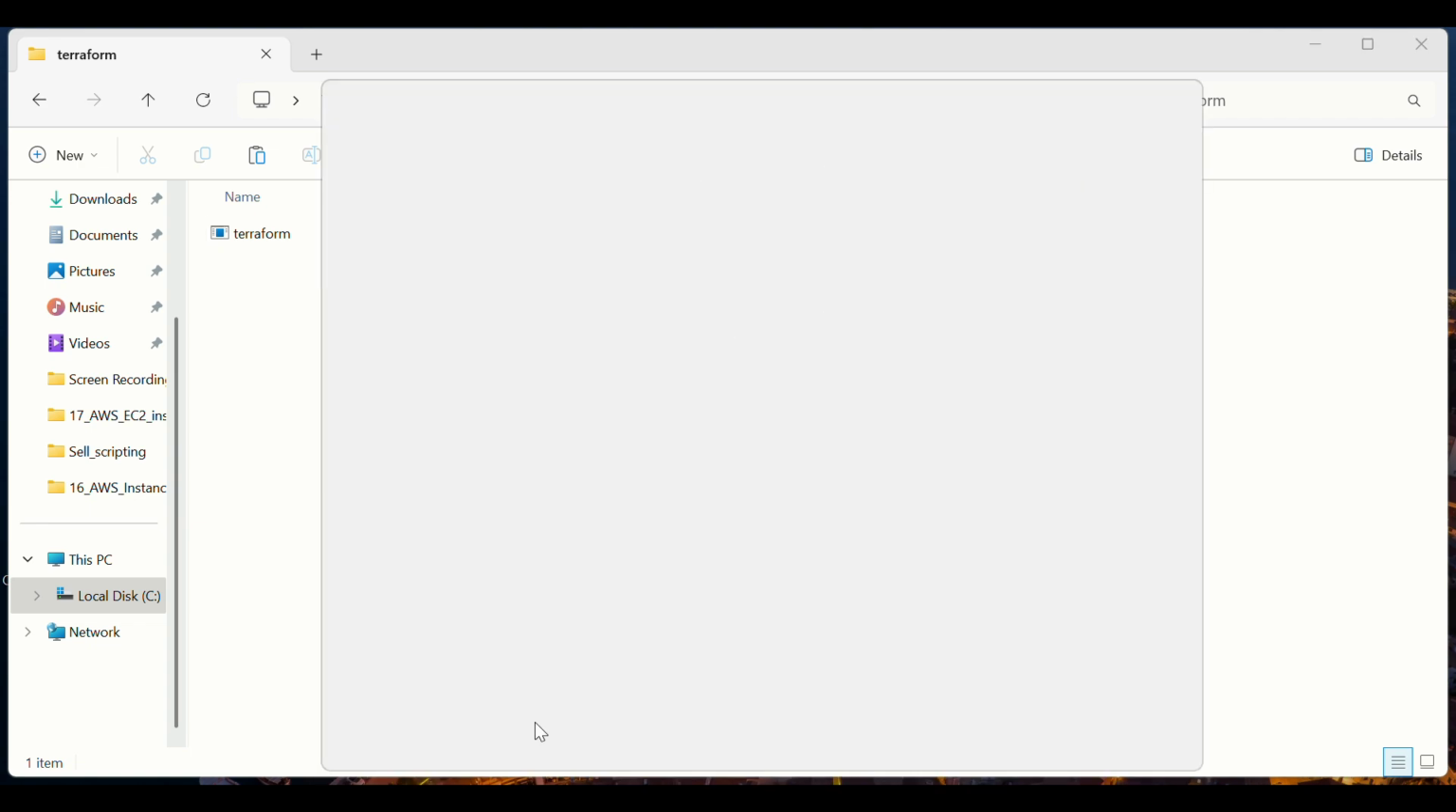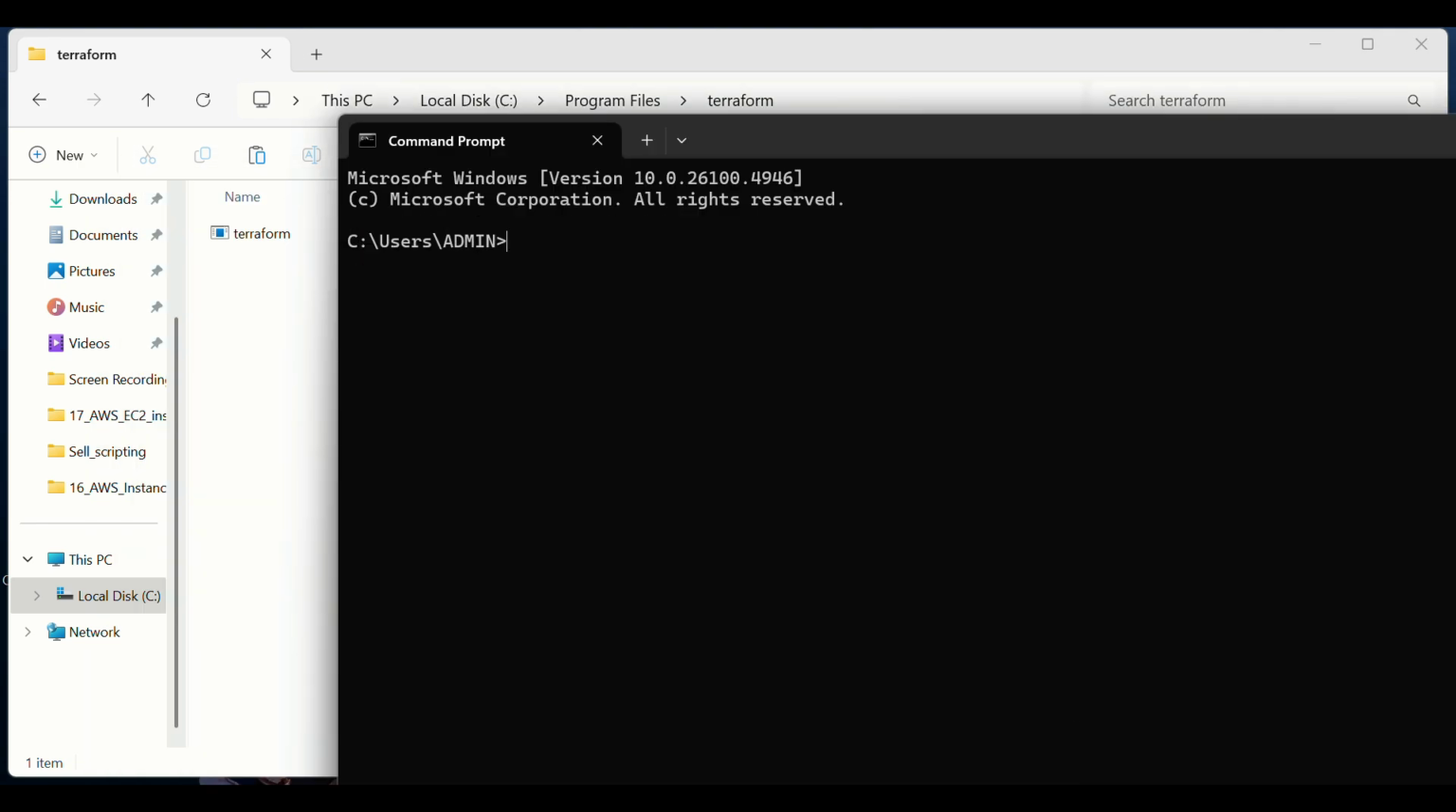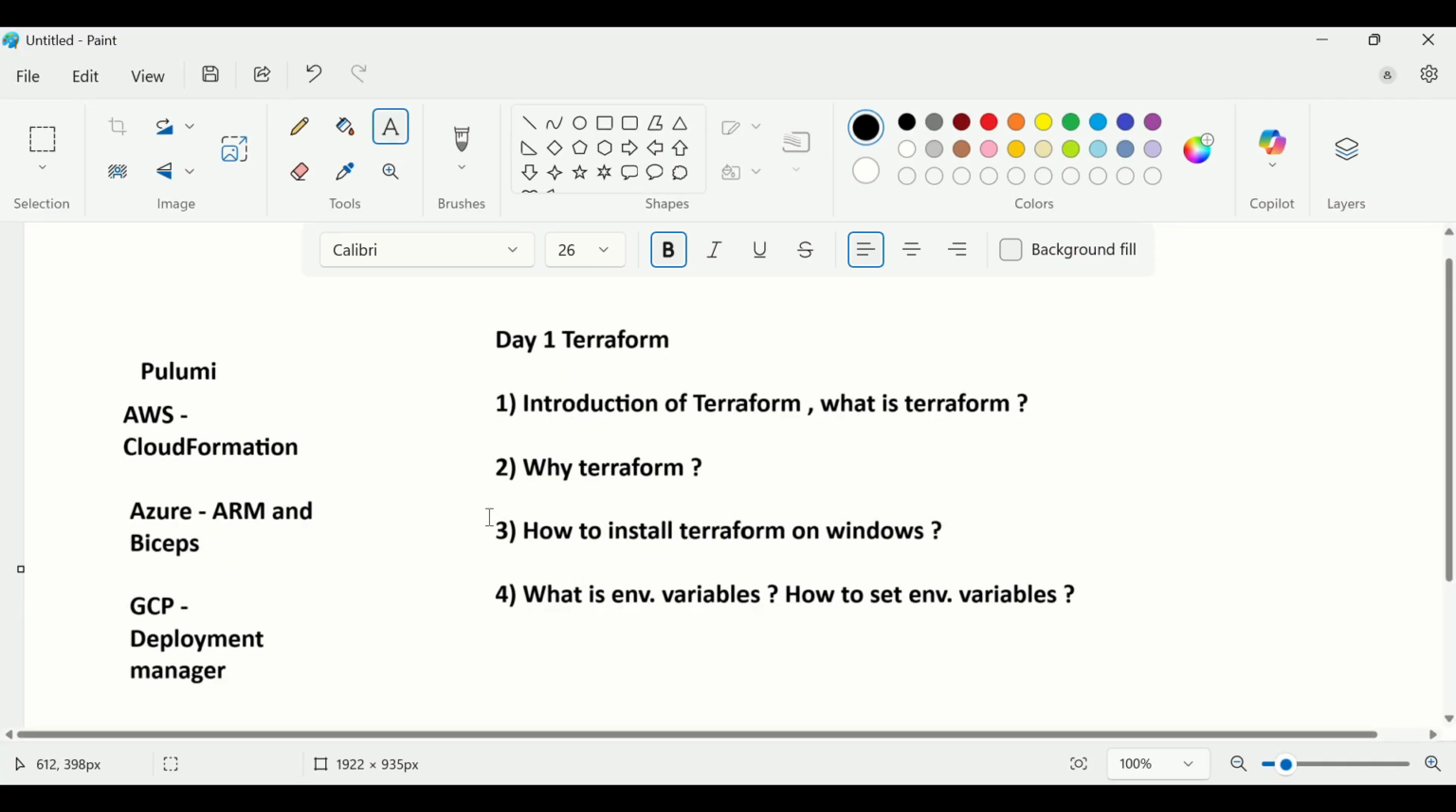Now let's open CMD. I'll show you one difference here. So we saw this one, right? How to install Terraform on Windows. Let's see what the environment variables are, how to set environment variables, and what is the use of environment variables. I'll show you in the practical.